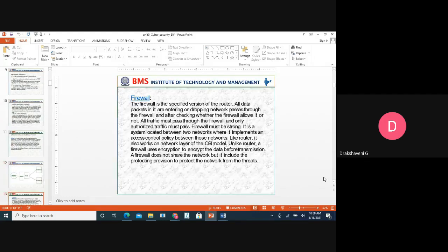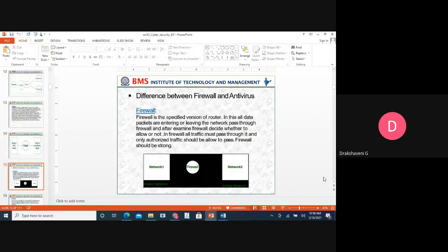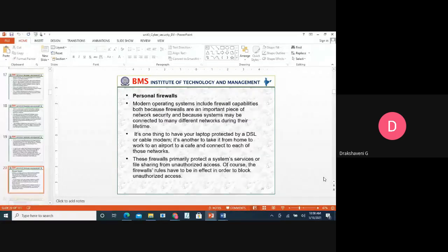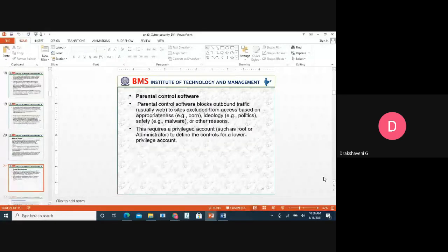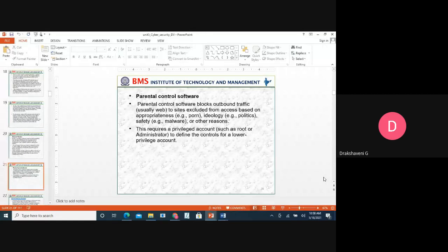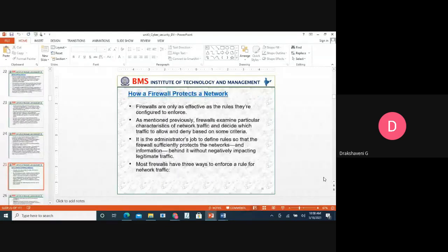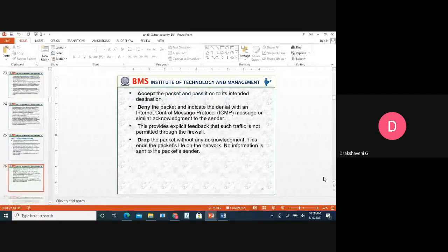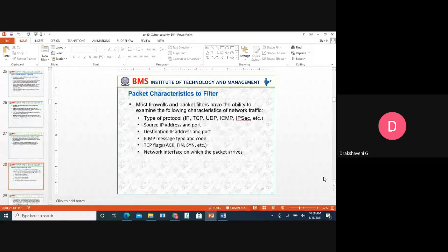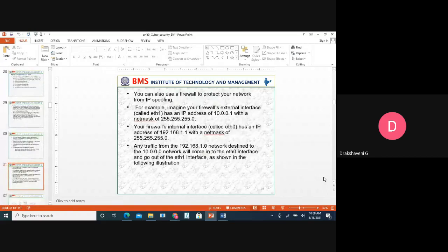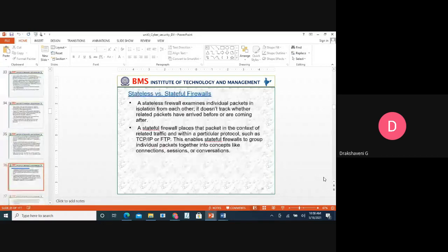Then we have seen what is a firewall, the difference between firewall and antivirus, what is antivirus, what is a personal firewall, what is parental control software, packet filter versus firewall, how a firewall protects a network, the characteristics of a packet filter, then stateless versus stateful firewalls.